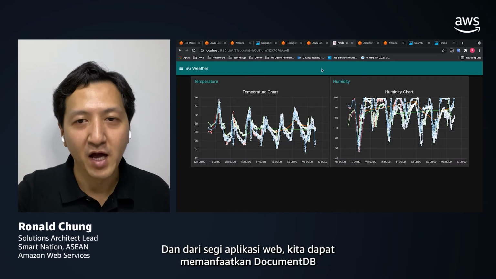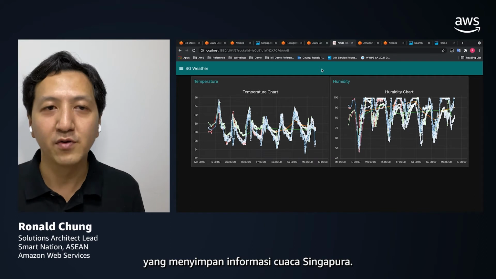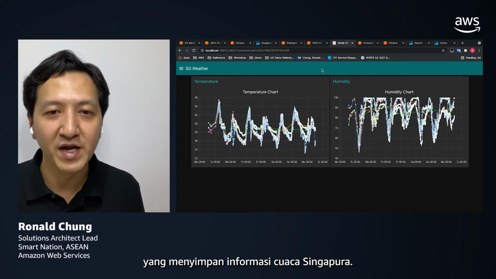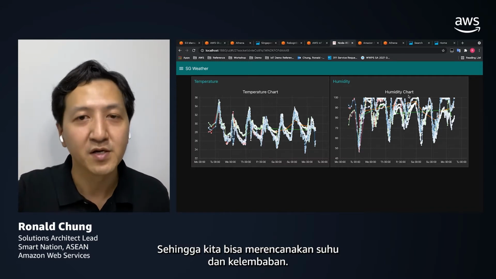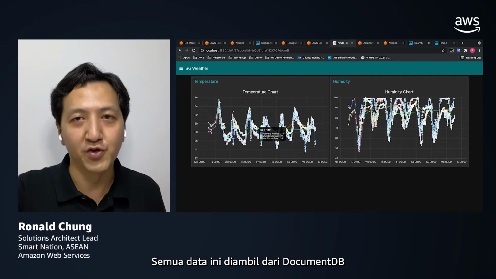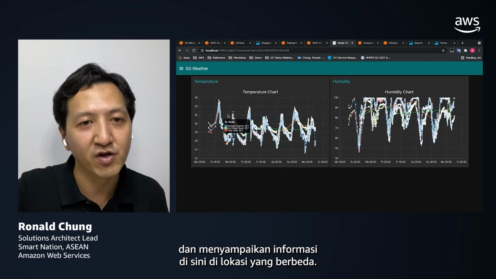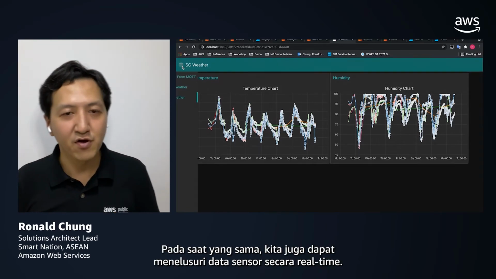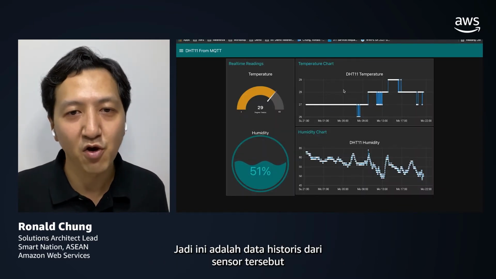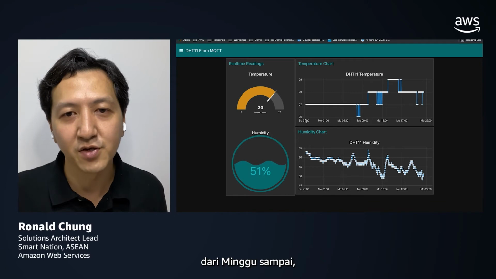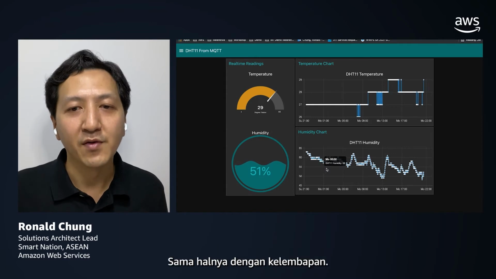And in terms of the web app, we can utilize the DocumentDB, which stores the Singapore weather information. So we can plot the temperature as well as the humidity, and all this data is being fetched from the DocumentDB and presented here for different locations. At the same time, we can serve the real-time data of the sensor as well. These are the sensor historical data, 24 hours of data here, and the same for the humidity.